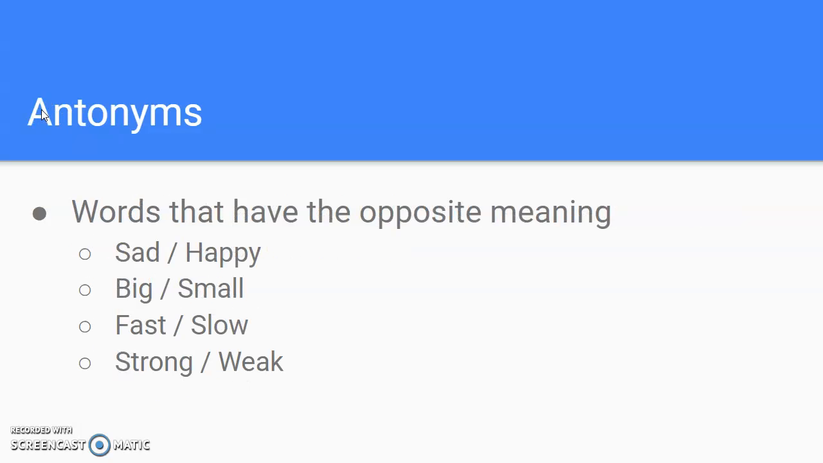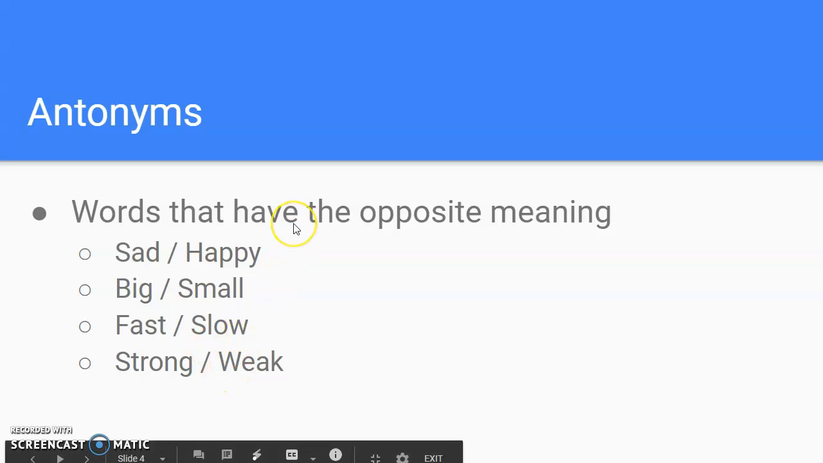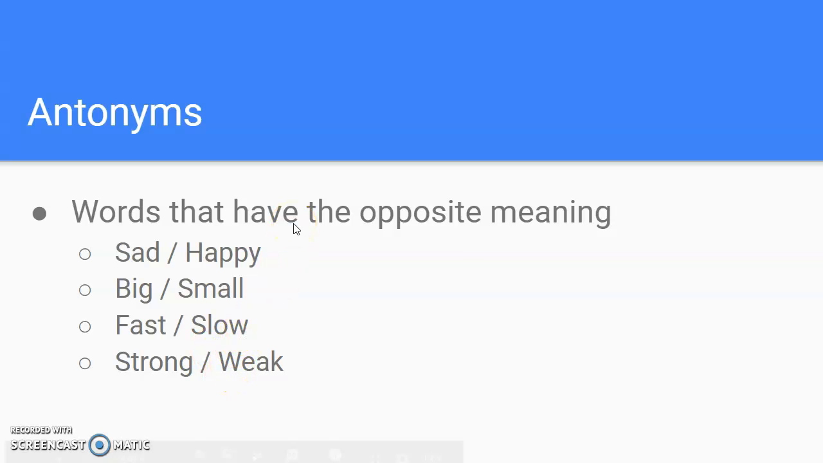Now, antonyms are the anti, they are the opposite. So the words that have the opposite meaning. So you have the word sad, happy. Those are opposites. Big, small. Fast, slow, strong, weak. So those are opposite meaning words. Okay, those are grouped together because they're opposites.